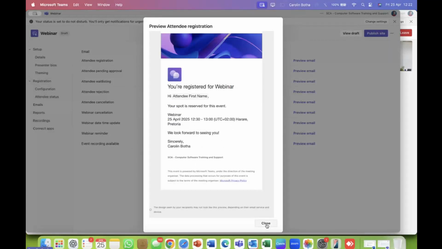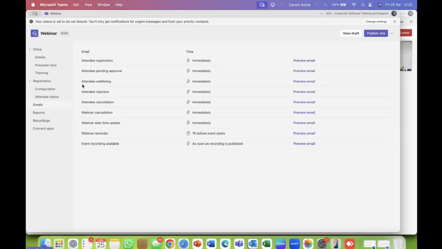So all the emails will look like this. There's a pending approval if there's a waiting list. If an attendee has been rejected, sure, that's quite harsh. Attendee cancellation, webinar cancellation. When you cancel the webinar, it will send out an email to everybody that has been registered, which is extremely convenient.